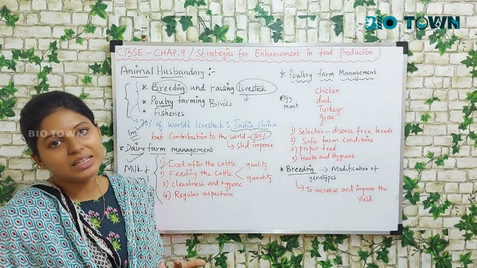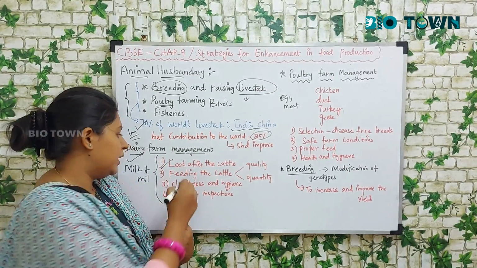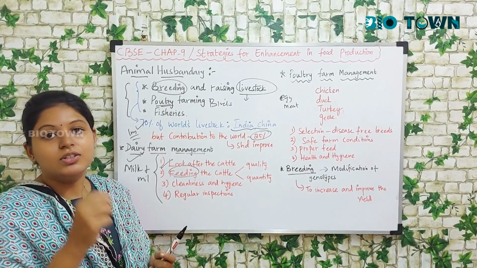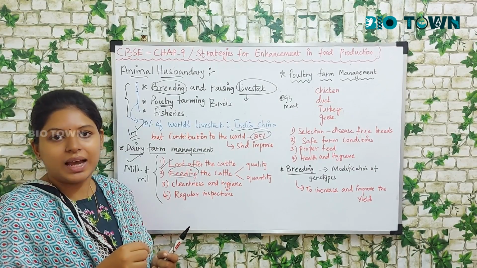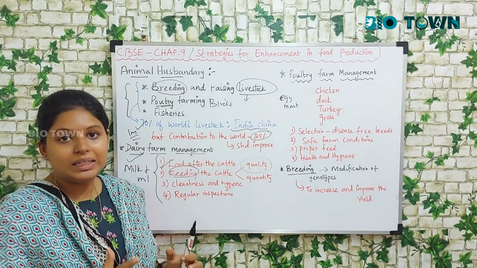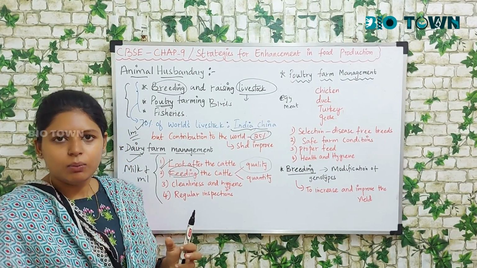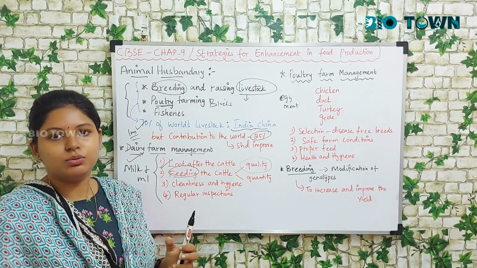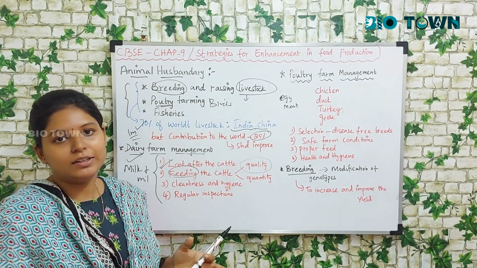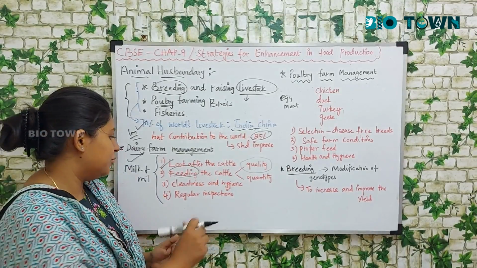Next, you have to feed the cattle. Providing food to the cattle is a very important strategy. You have to provide the food for the cattle not only qualitatively but also quantitatively. You have to provide them whatever they need, isn't it? You should give them whatever they need, both qualitatively and quantitatively.